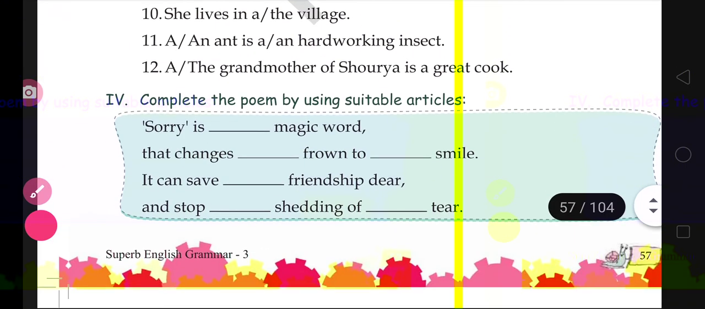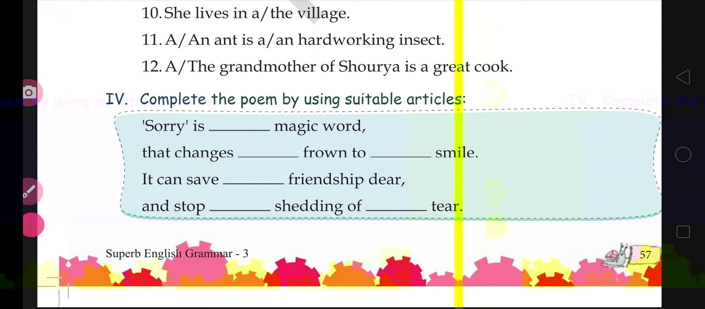Now come to the fourth one. Here a poem is given. Complete the poem by using suitable articles. Again you have to use articles here, a and the. And one more thing: you have to remember that there should be some rhyming words. The poem should be rhyming, so you have to care about it also. You have to make it rhyme, and then you have to use suitable articles.